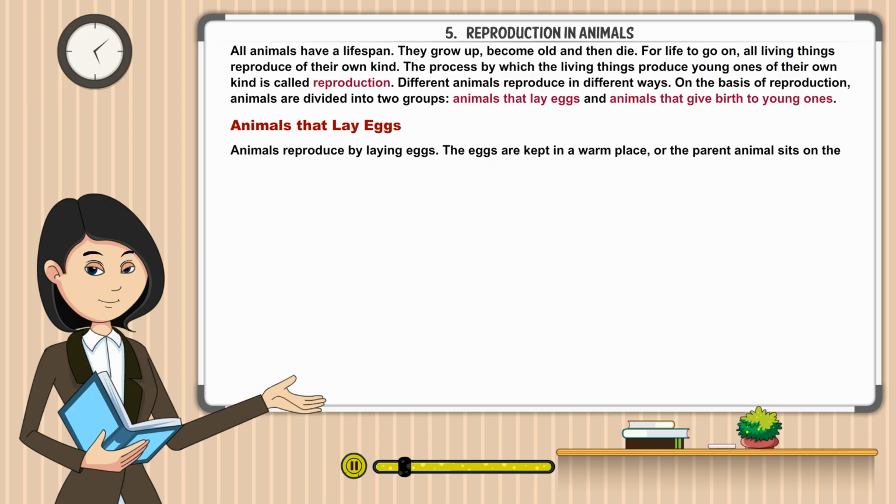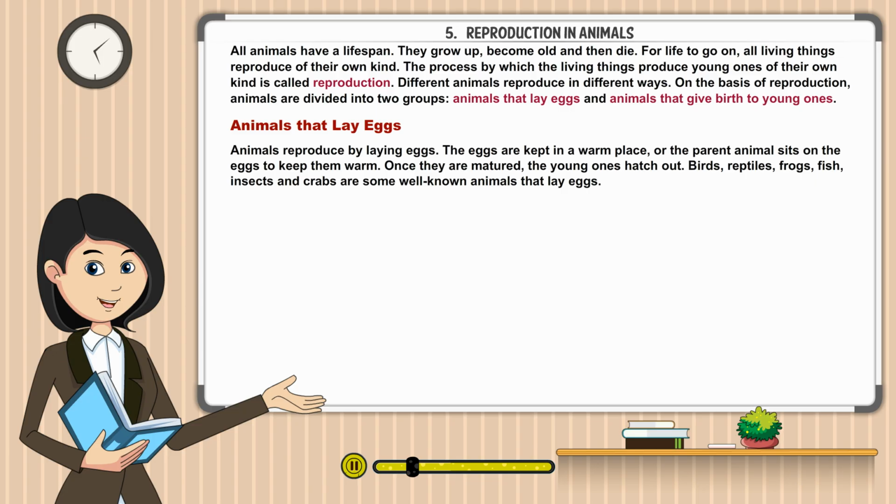The eggs are kept in a warm place, or the parent animal sits on the eggs to keep them warm. Once they are matured, the young ones hatch out. Birds, reptiles, frogs, fish, insects, and crabs are some well-known animals that lay eggs.